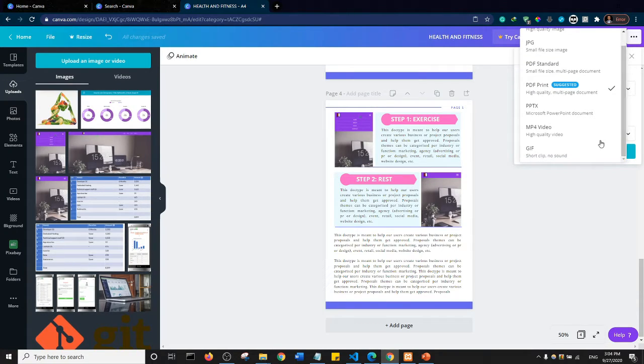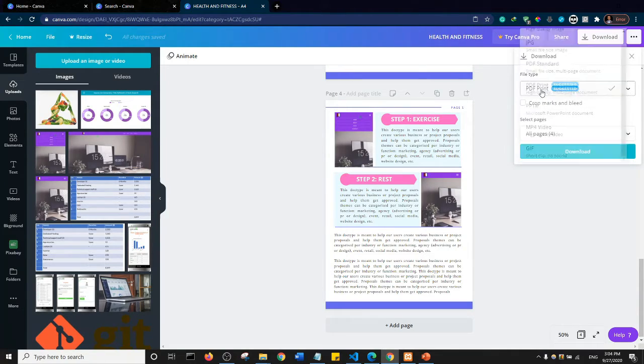But essentially only the PDF format is what we need for an ebook. We're not going to publish an ebook in JPEG or GIF or MP4 and stuff. So I'm going to select the PDF print, and we want to download all pages. So what I'll do is I'll click on download.